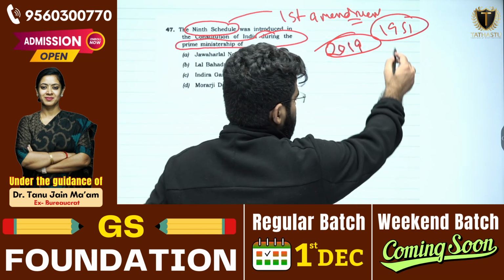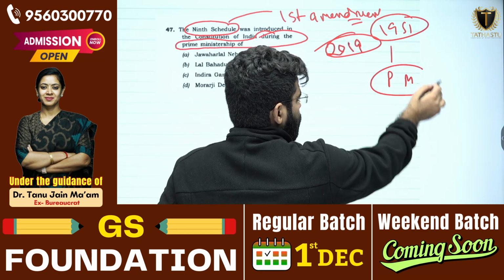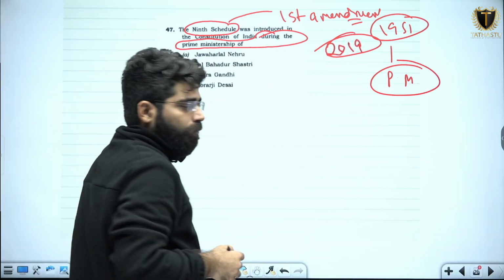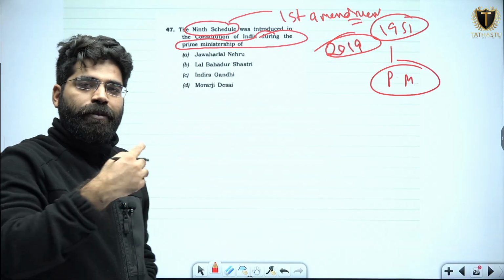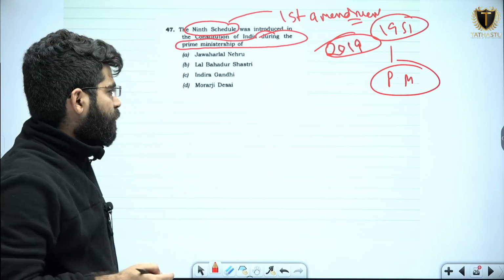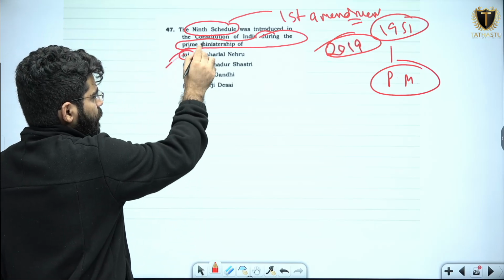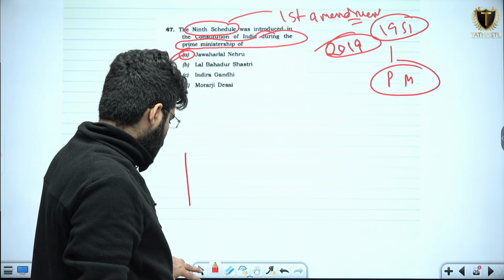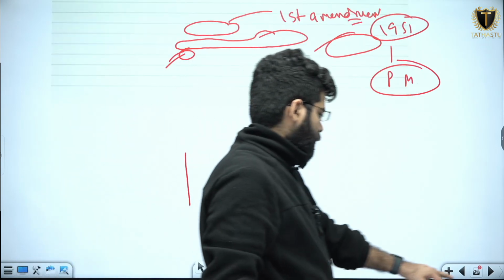It was Prime Minister Jawaharlal Nehru, in whose tenure we had the 9th Schedule, or I can say we had the First Amendment Act. So the answer for this will be option A, that is Jawaharlal Nehru. Moving on to the next question, we have the next question.